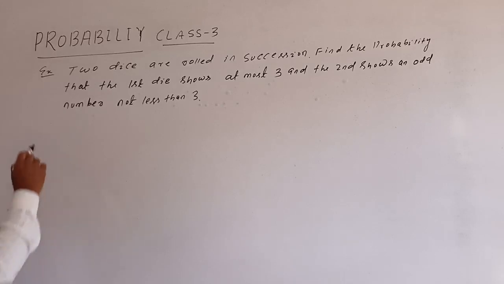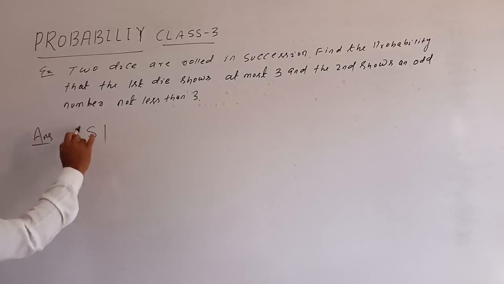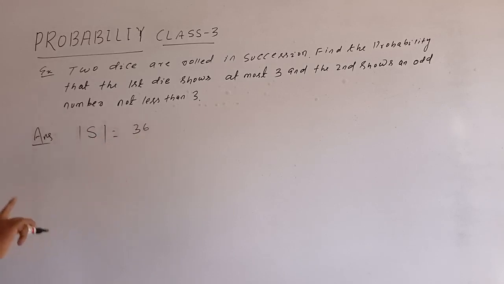3 and 5. So the answer: here the sample space S, that is mod S, equals 36, because two dice are thrown in succession.